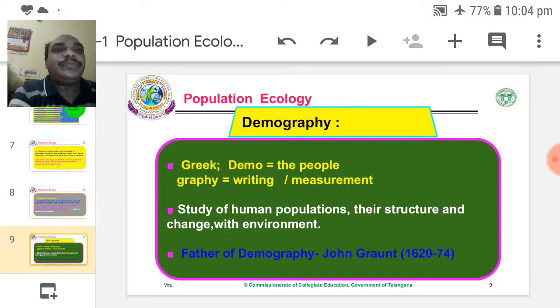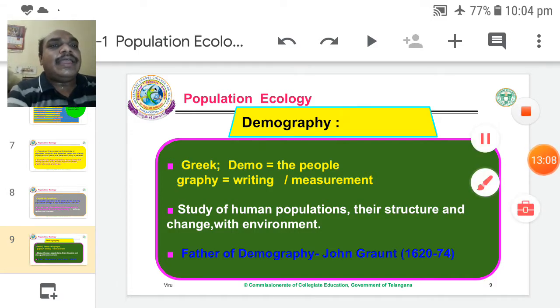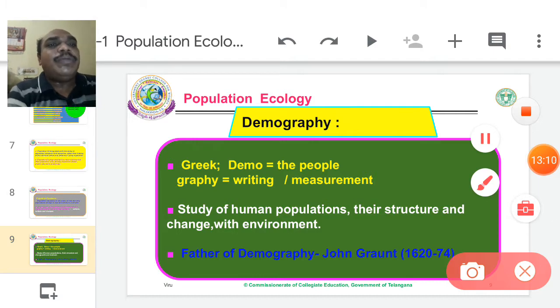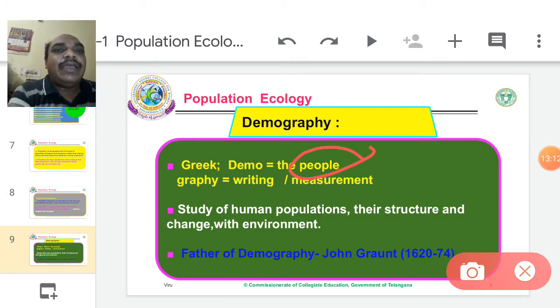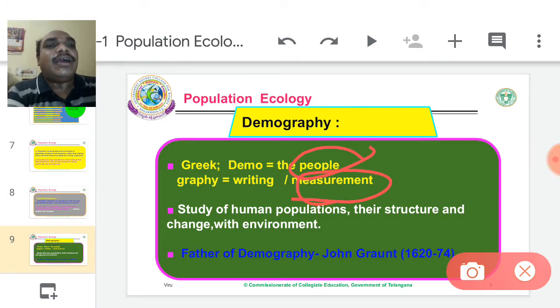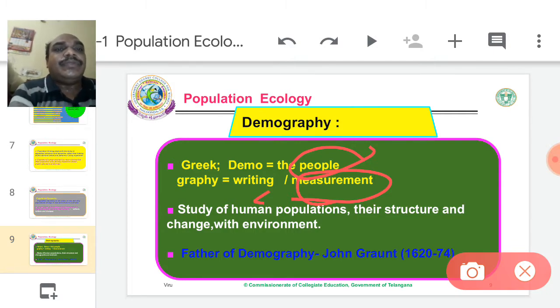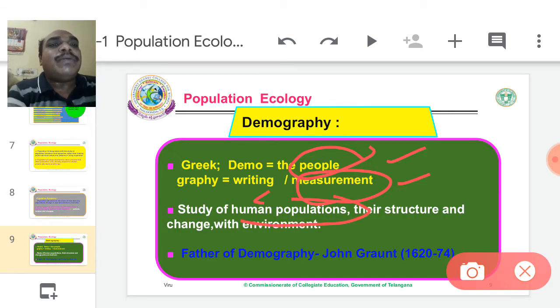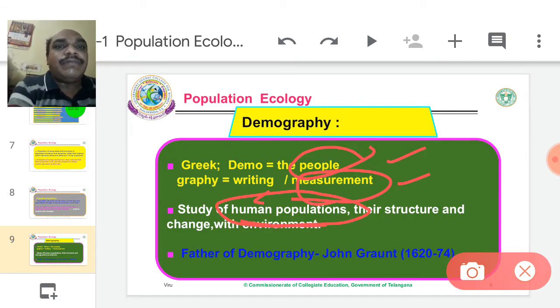Demography. In the Greek language, demo means people. Graphy means measurement or writing or distribution. Simply, demography means people measurement. Study of the human population. Remember, demography means study of the human population.